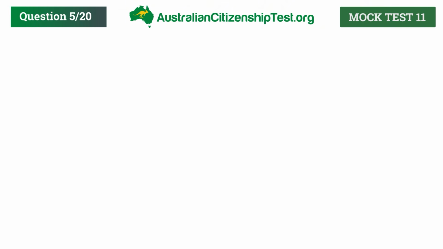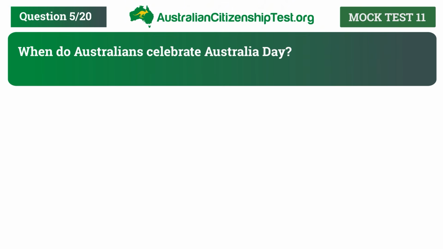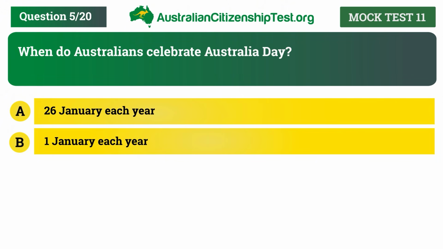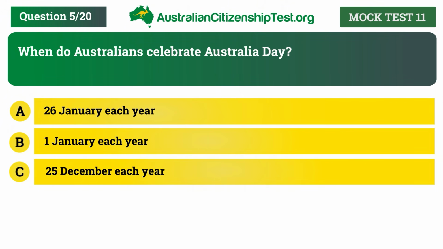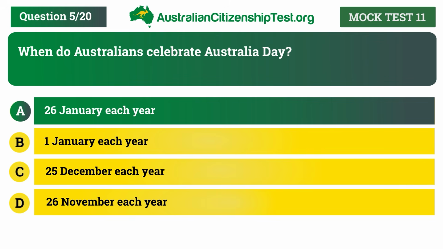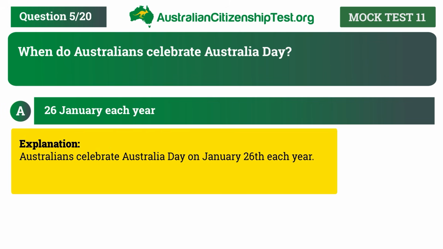Question 5. When do Australians celebrate Australia Day? A. 26 January each year. B. 1 January each year. C. 25 December each year. D. 26 November each year. The correct answer is A. 26 January each year. Explanation: Australians celebrate Australia Day on January 26th each year.